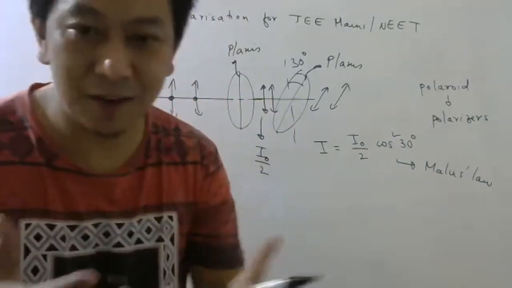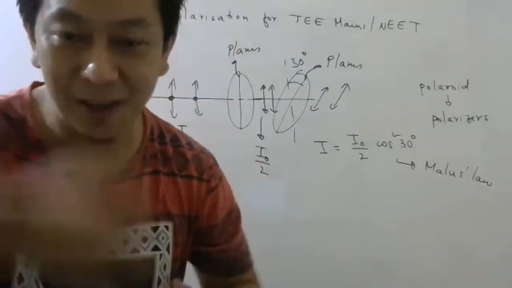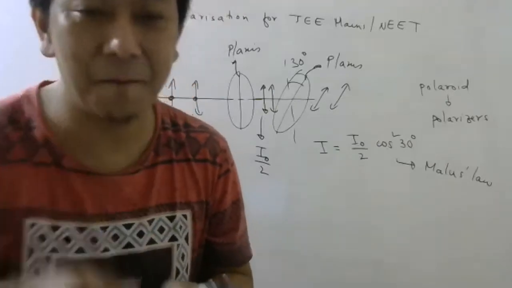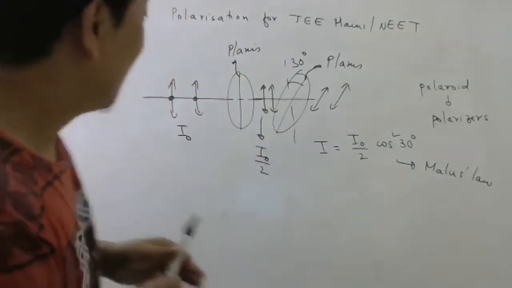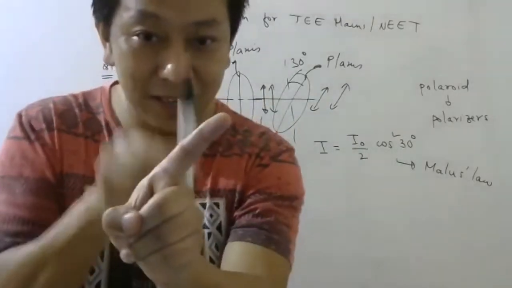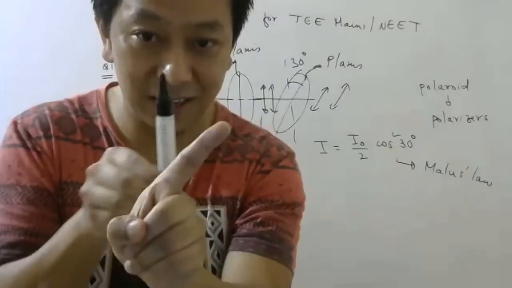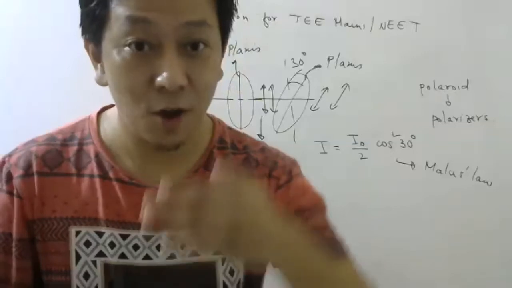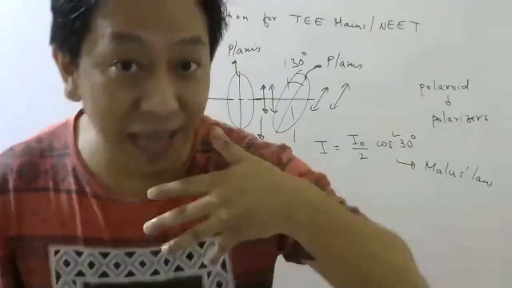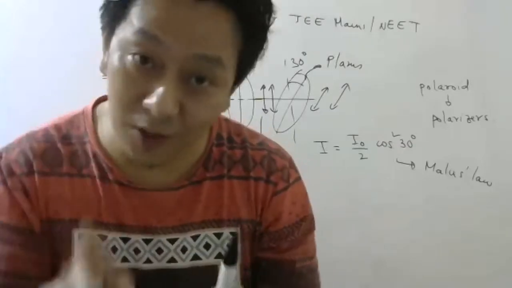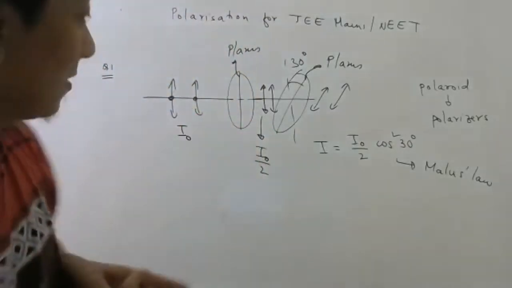But you people are quite heavy, so the electric field will not be able to move you. But electrons will oscillate. So this electric field is going like this. Once it hits this pass axis at 30 degrees, it will become parallel to it. So always remember, whenever light comes out from a Polaroid, its electric field will always be parallel to the pass axis.